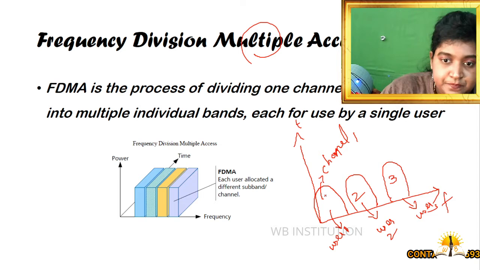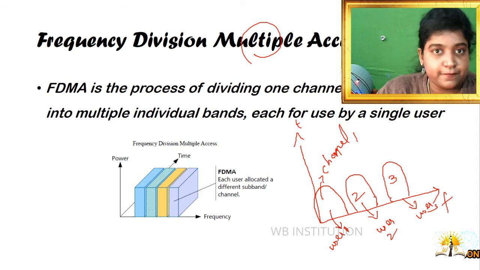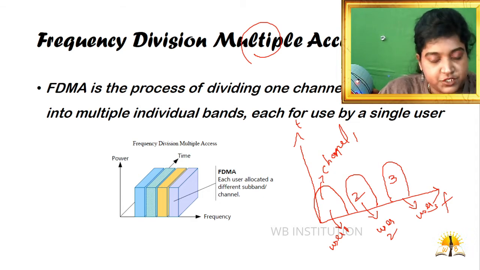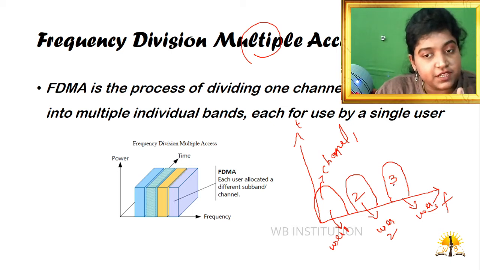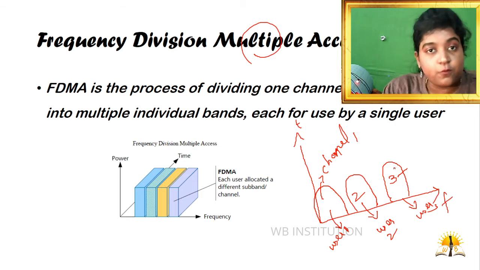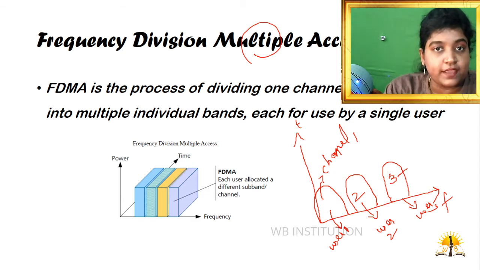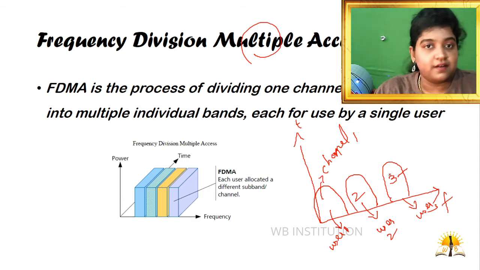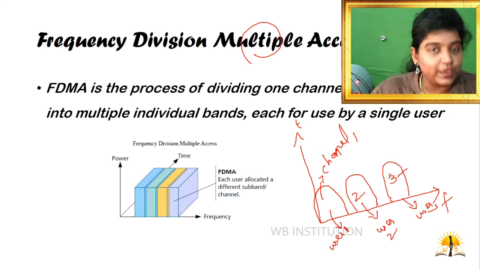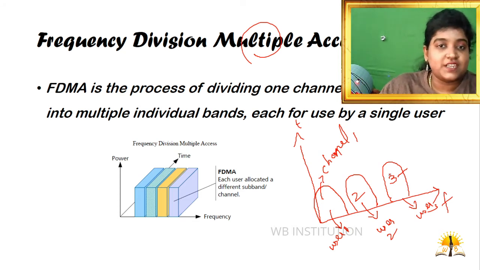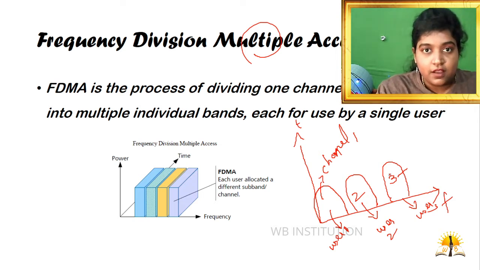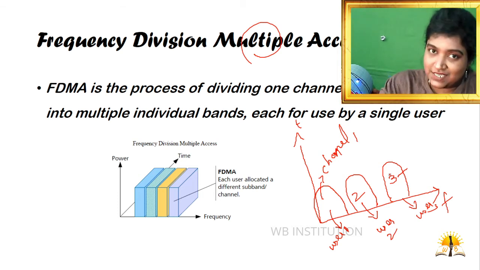See here, the frequency range of channel 1 is different from 2 and 3. The frequency range of channel 2 is different from 1 and 3. The frequency range of channel 3 is totally different from channel 1 and 2. What I'm trying to say is that each channel is unique. They are not similar to each other. Clear? In this way, all the users get differentiated, which means the frequency is divided between the channels, which are allotted to different users.